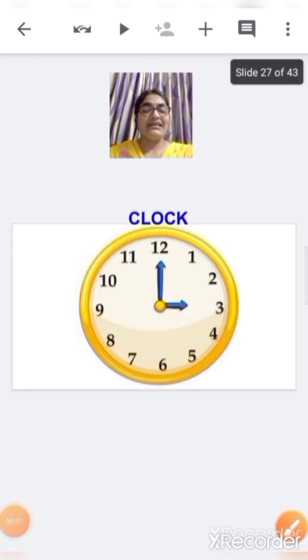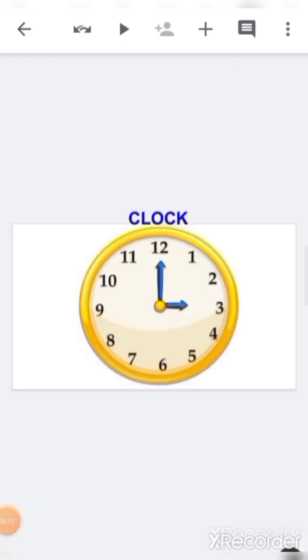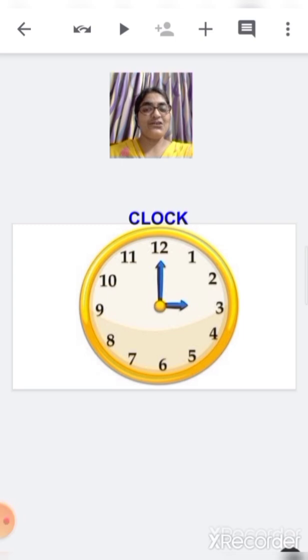Children, this is a clock. Okay, you all can see over here, this is a clock and this is the face of the clock. It is called dial. It has numbers from 1 to 12 on it. You all can see over here.